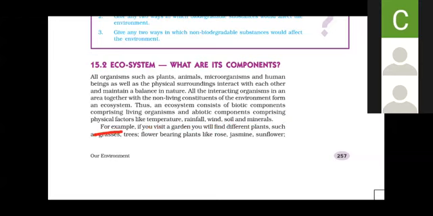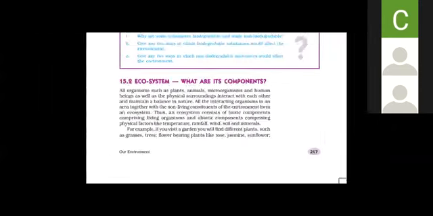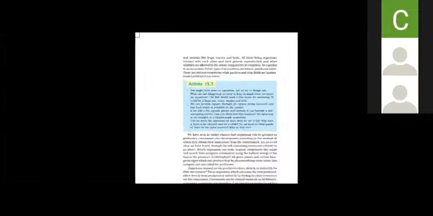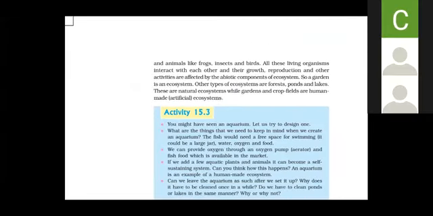For example, if you visit a garden, you will find different plants such as grasses, trees, flower bearing plants like roses, jasmine, and other flower bearing plants. And also you observe some animals, like small microorganisms that you cannot observe directly, but you know that the soil is the major source for the microorganisms, children. Then you can observe various insects and birds and some higher organisms like frogs over there, right?